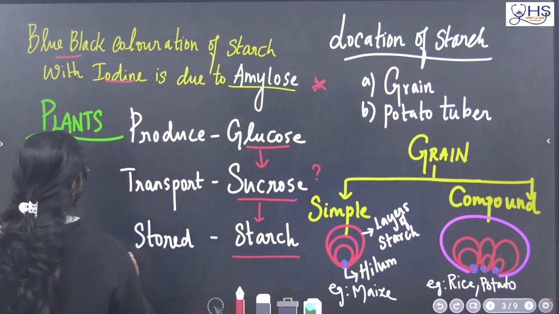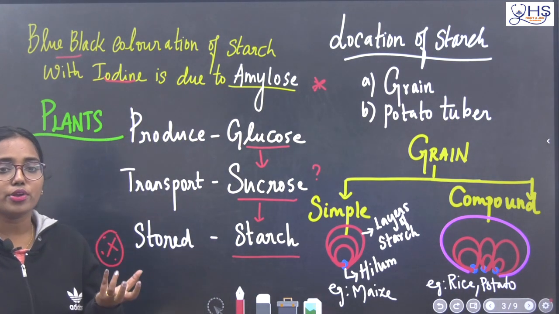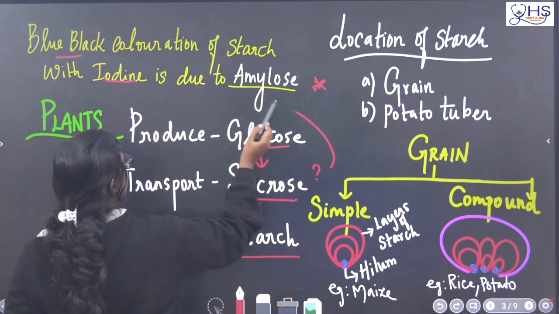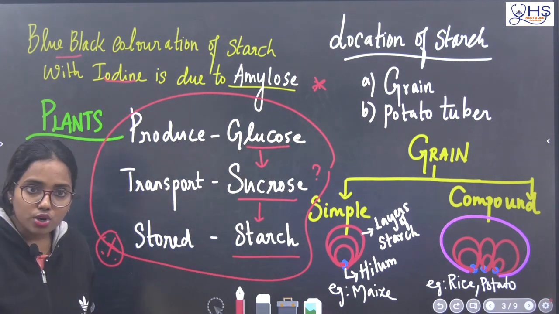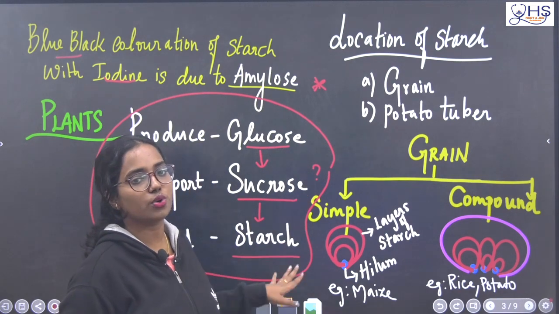This is a previous year question. In case of plants, the produced material is glucose. The produced glucose will be transported as what? The produced glucose will be transported as sucrose. Why sucrose? Because sucrose is the only non-reducing sugar and it will be stored as starch.